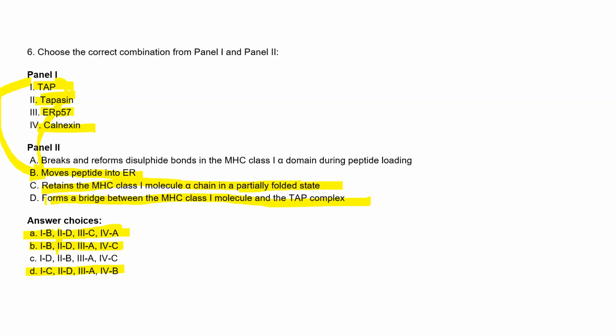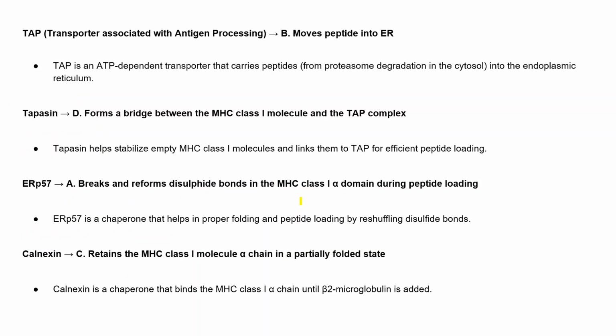It forms a bridge between the MHC class 1 molecule and the TAP complex. This is the TAP. It moves peptides into the ER, but it will not move these peptides directly. It needs some ATP, some money. So the money is ATP.